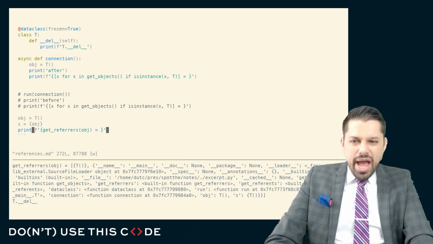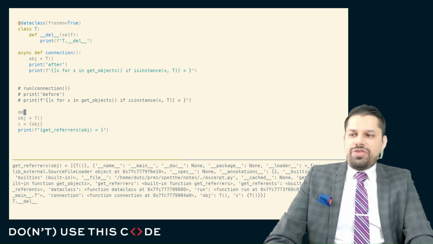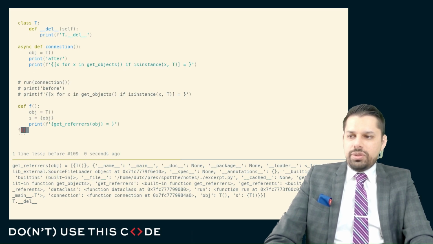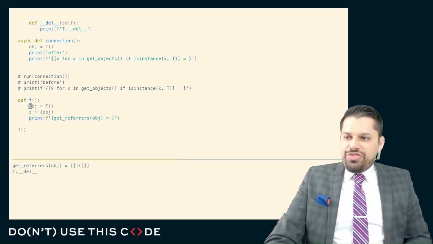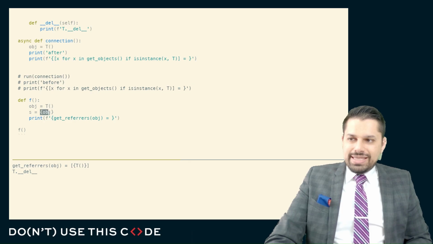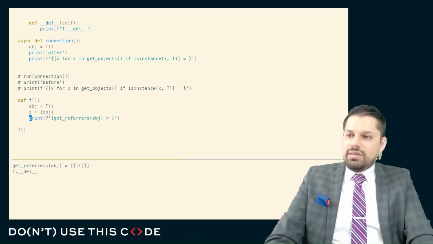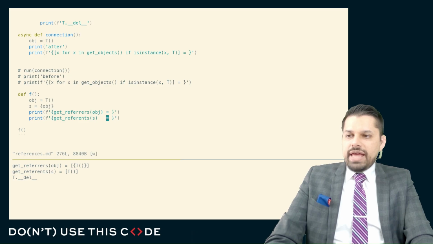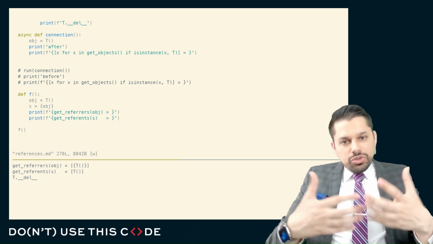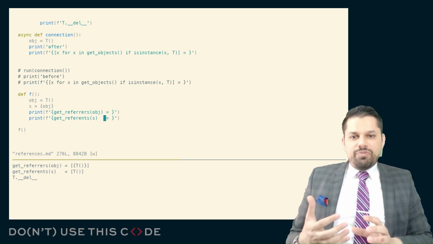And you can see there's quite a bit of noise here, so let's put this into a function because that'll reduce the noise a little bit. The global scope is that first very long entry. But here you can see the thing that's referring to the object and keeping it alive is this set. You can also ask what are the things that the set is keeping alive. So you can do a little bit of debugging here to see what's kept alive by what.